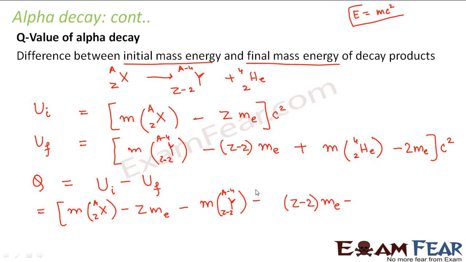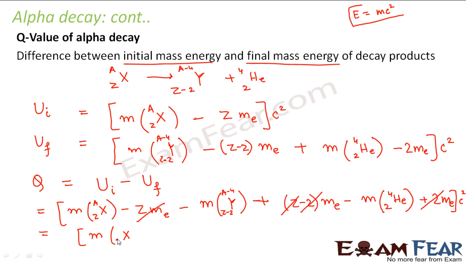I'm sorry, this will become plus. Again, this will be minus the mass of helium nucleus plus 2me, all into c square. Now if you see, this is minus 2me, this is plus 2me, so these two will cancel. This is plus Zme, this is minus Zme, so these two will also cancel.